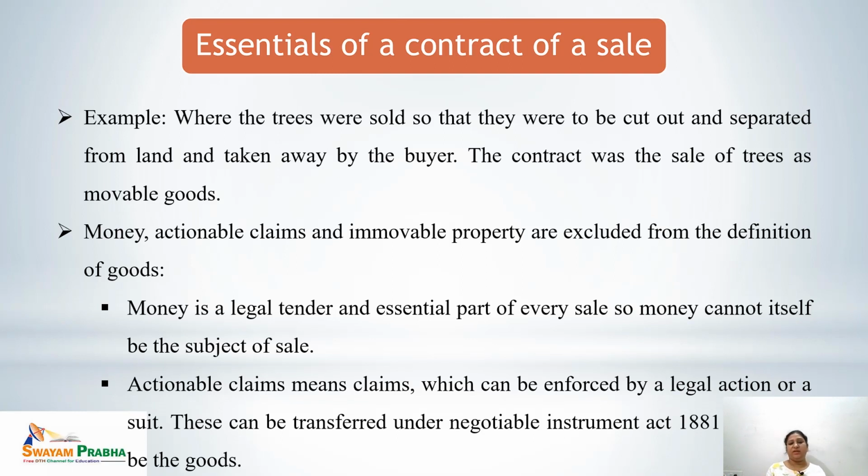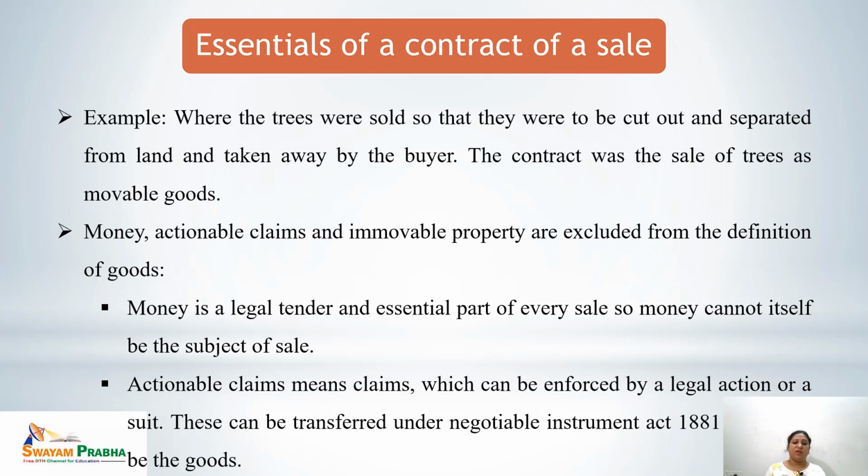Money is legal tender, and for every sale there must be money, or something in the form of money. That means money cannot itself be the subject of a contract of sale. That is why money is excluded from the definition of goods.